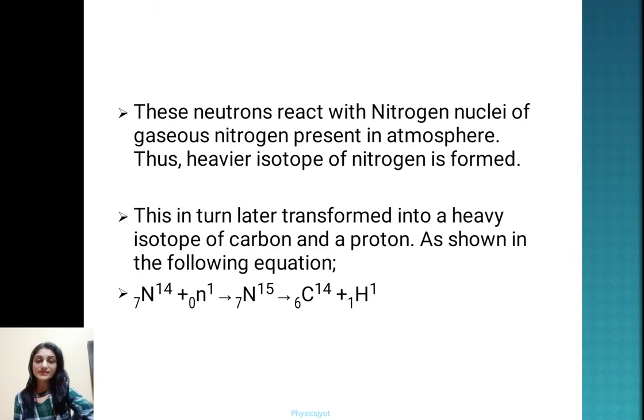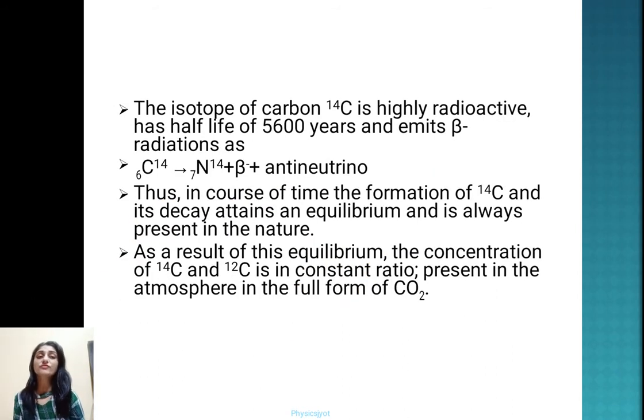So what is happening here: we have 7N14. It reacts with the neutron. It gives 7N15, which is unstable. So we get 6C14 and a proton. 6C14 is a radioactive isotope of carbon. The isotope of carbon C14 is highly radioactive. It has a half-life of the order of 5600 years and it emits beta radiation by this reaction: 6C14 gives 7N14 plus beta negative plus antineutrino.